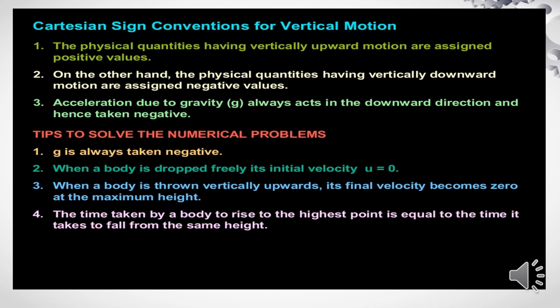When a body is dropped freely, its initial velocity is 0. When a body is thrown vertically upwards, its final velocity becomes 0 at the maximum height. The time taken by a body to rise to the highest point is equal to the time it takes to fall from the same height.